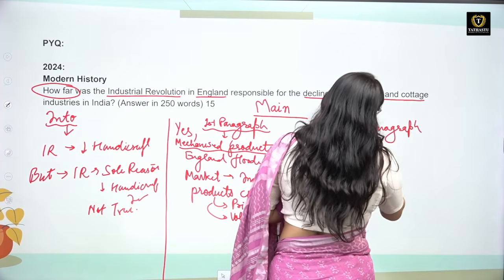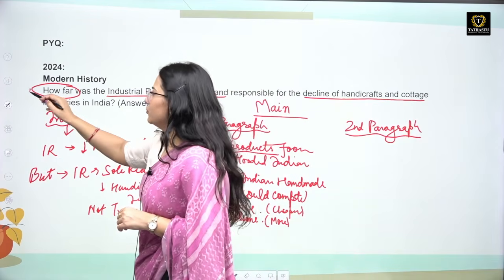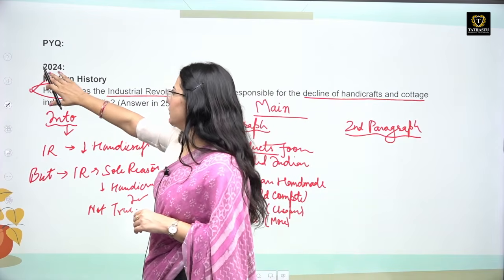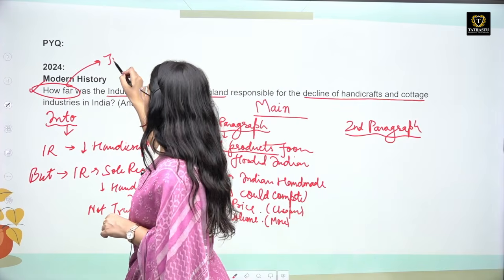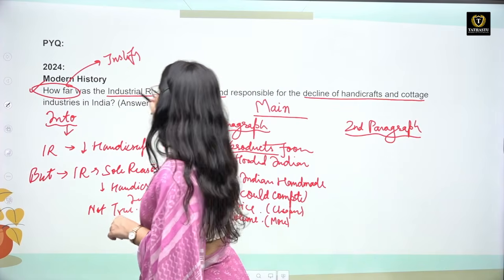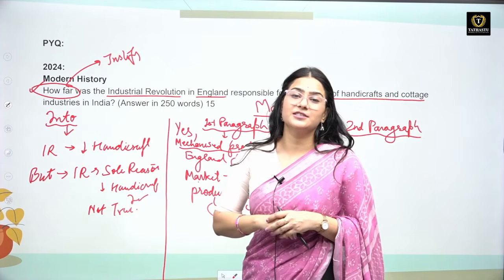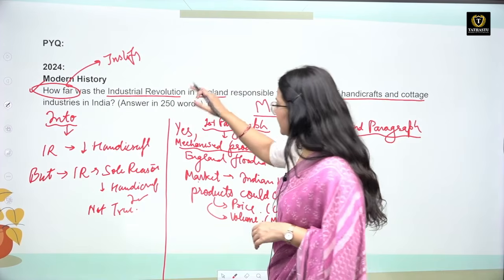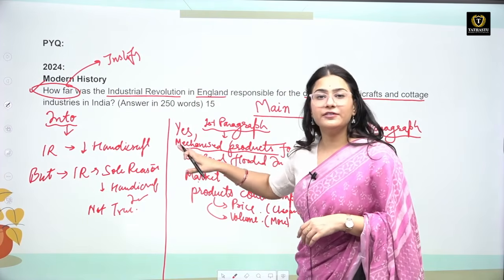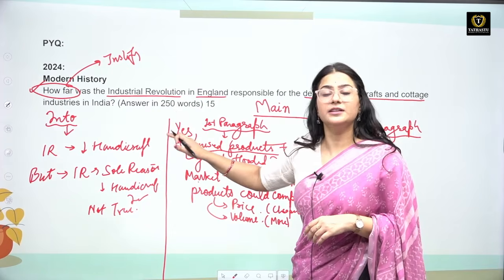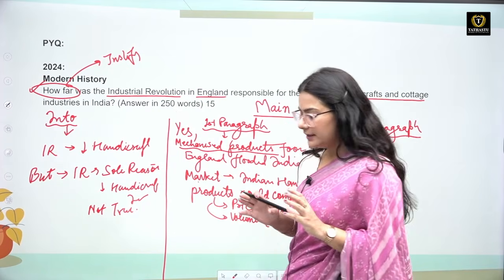In the second paragraph, look, this is the beauty of UPSC. You need to understand the question. If the question did not have the words "how far" and directly asked to justify that industrial revolution in England was responsible for the decline of handicraft in cotton industry, then we would write pointers, the main part of this question, and give a lot of pointers on what happened in England in the industrial revolution and how it finally impacted the Indian handicraft industry.